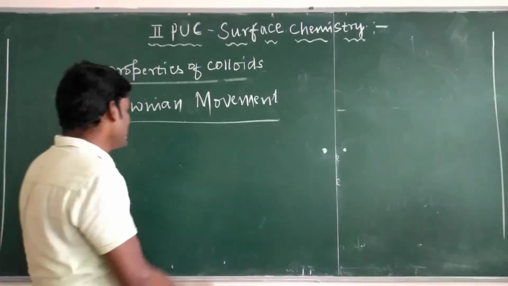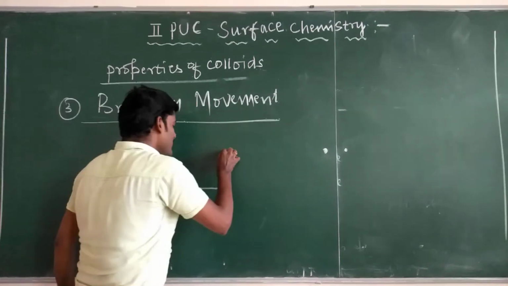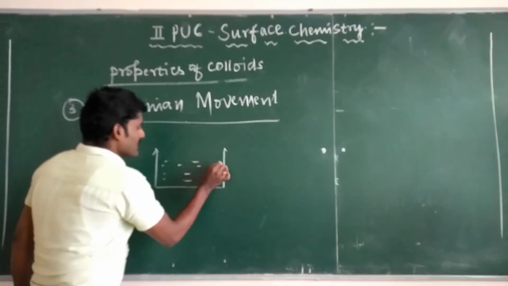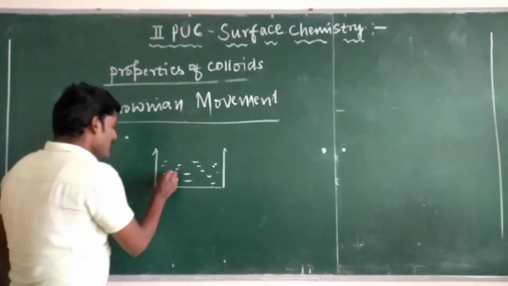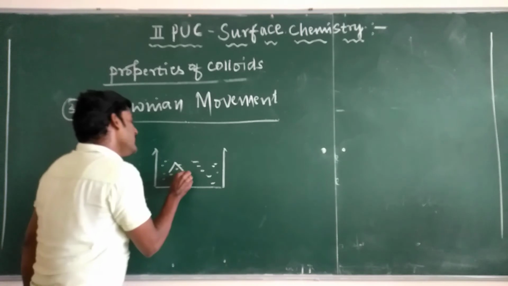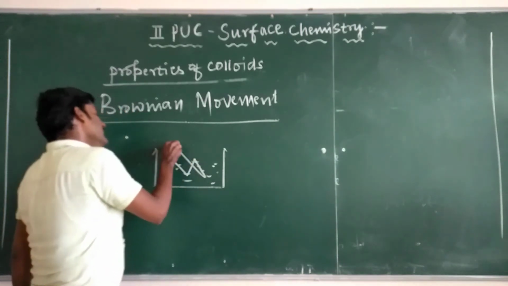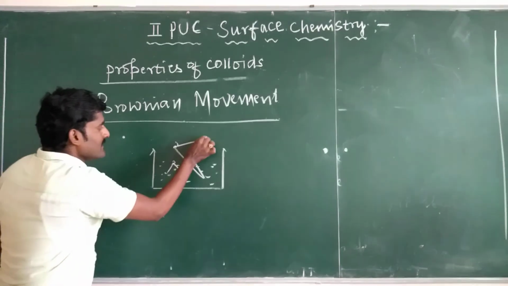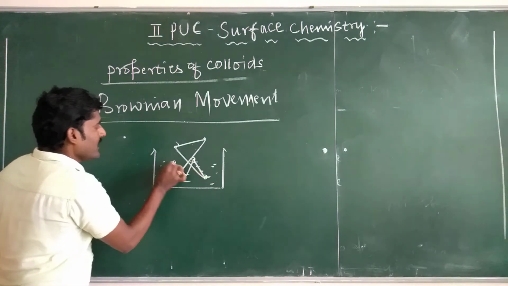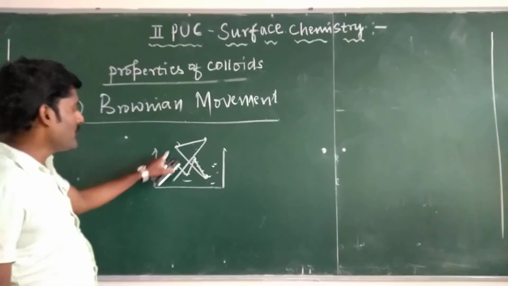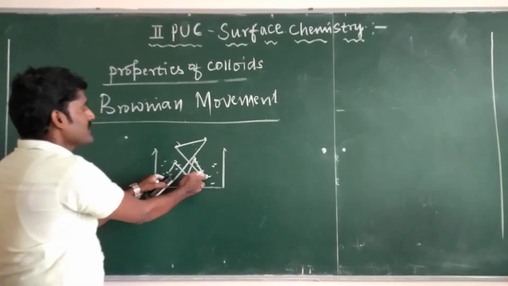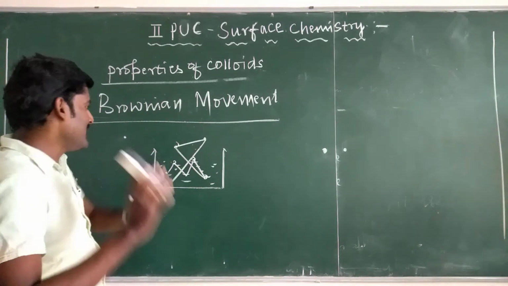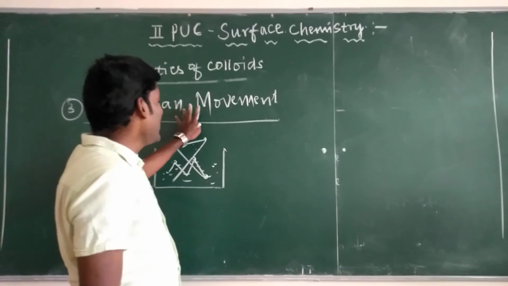Such zigzag or erratic or random movement of colloidal particles in the colloidal solution is called Brownian movement. If we take a colloidal solution in a vessel, then the colloidal particles move in different paths in a zigzag manner. Such zigzag or erratic movement of colloidal particles in the entire colloidal solution is called Brownian movement. Then what is the cause for Brownian movement?